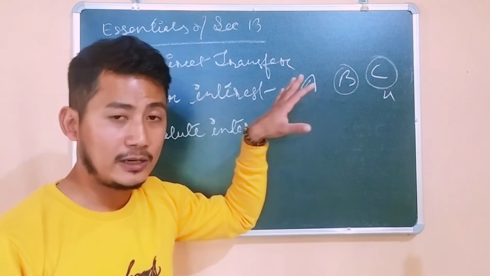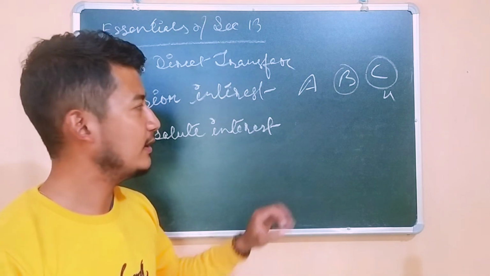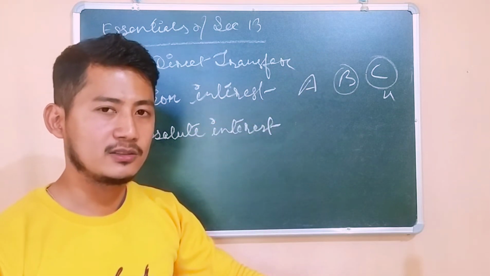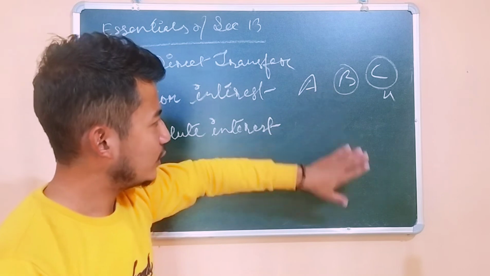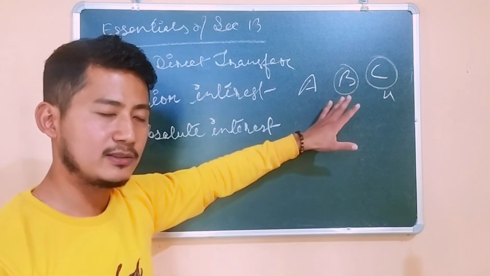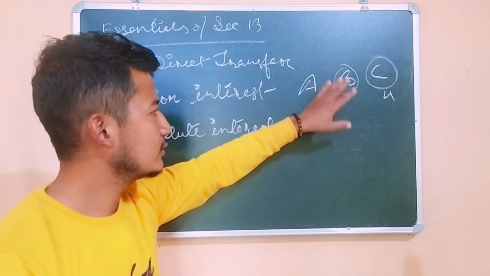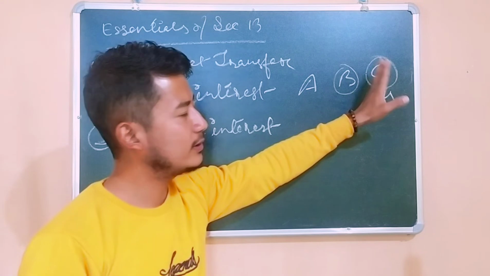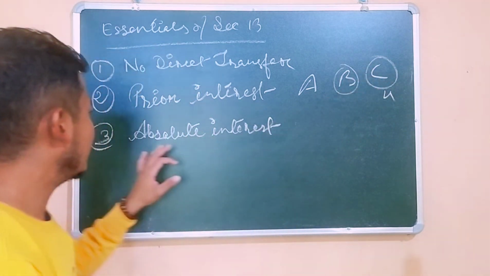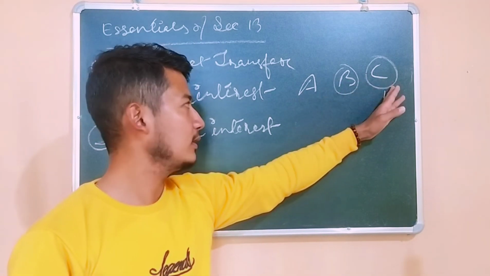This kind of condition can also be applicable here, if A puts such conditions. But ultimately, whatever property C acquires after the death of the trustee, or the caretaker of the property, the property has to go completely into the hands of C. So the absolute interest has to be given to C.